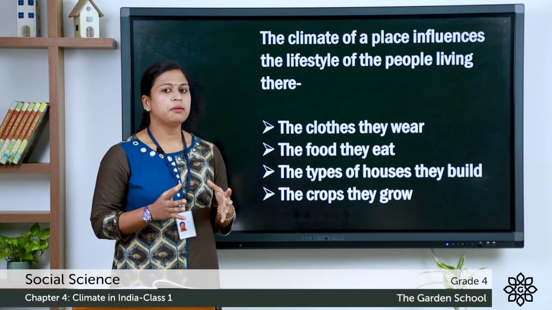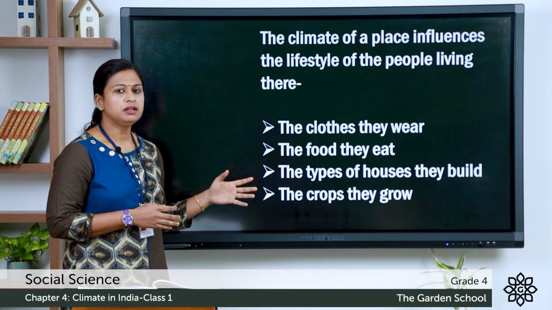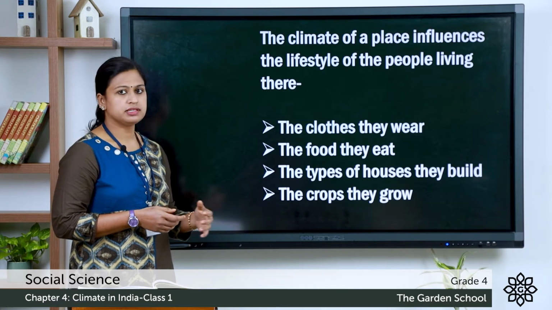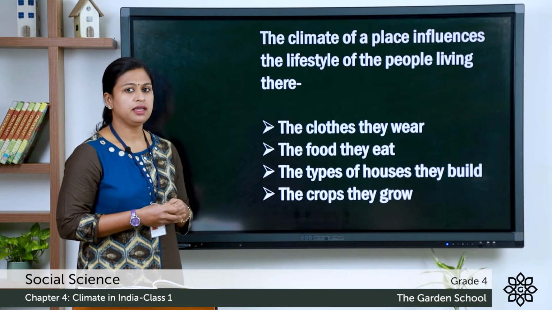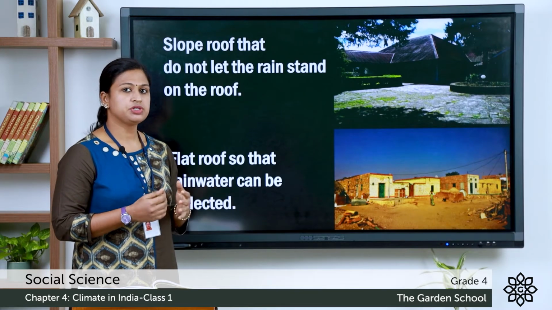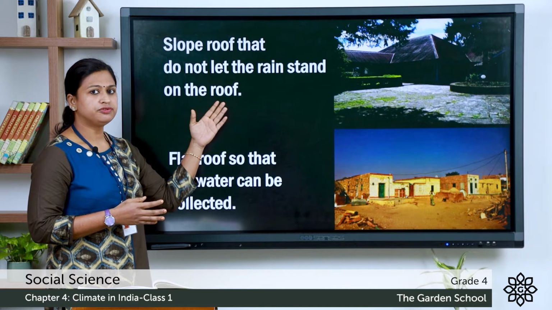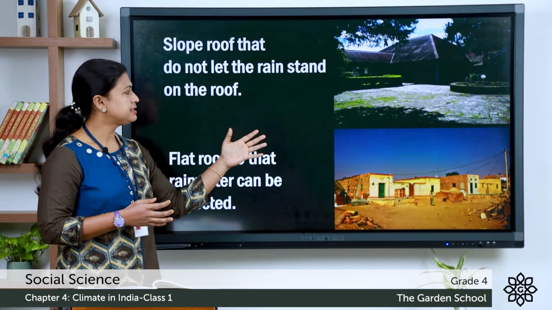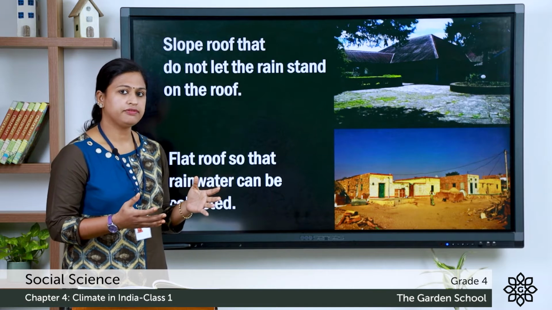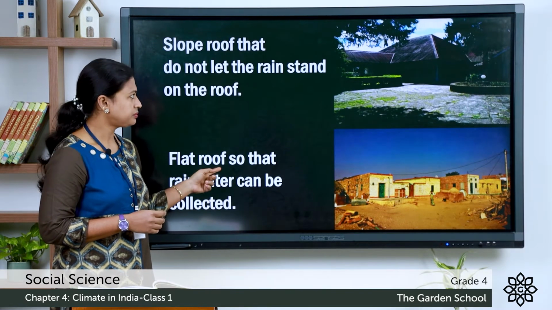The climate of a place influences the lifestyle of people living there. For example, the clothes they wear, the food they eat, the type of houses they build and the crops they cultivate. For example, the places which receive heavy rainfall have houses with sloped roofs that do not let the rain stand on them. And the places which receive less rainfall have flat roofs to collect the rainwater.